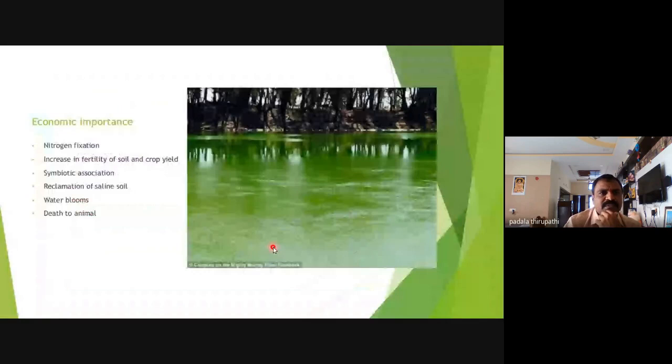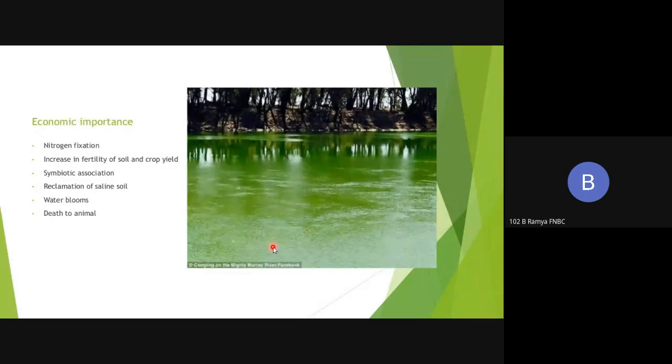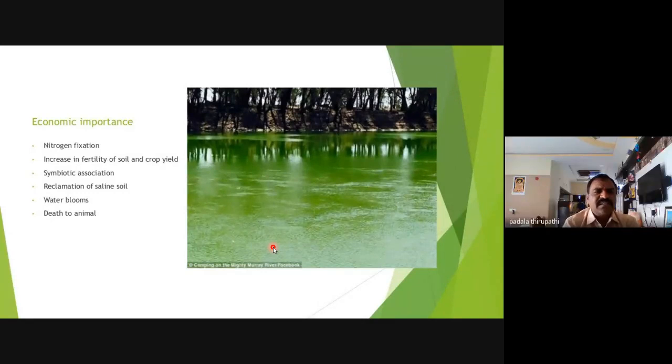Then what is the economic importance of this Anabaena? The first main function is nitrogen fixation. The second is increasing the fertility of the soil and crop yield. This Anabaena is also associated with other living organisms, that is Azolla, and the second one is Cycas coralloid roots.